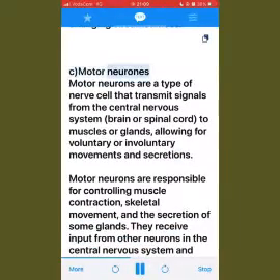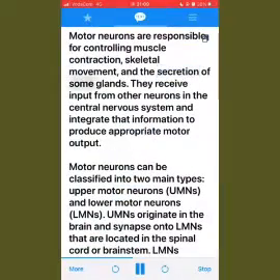C. Motor neurons. Motor neurons are a type of nerve cell that transmits signals from the central nervous system, brain or spinal cord, to muscles or glands, allowing for voluntary or involuntary movements and secretions. Motor neurons are responsible for controlling muscle contraction, skeletal movement, and the secretion of some glands. They receive input from other neurons in the central nervous system and integrate that information to produce appropriate motor output.